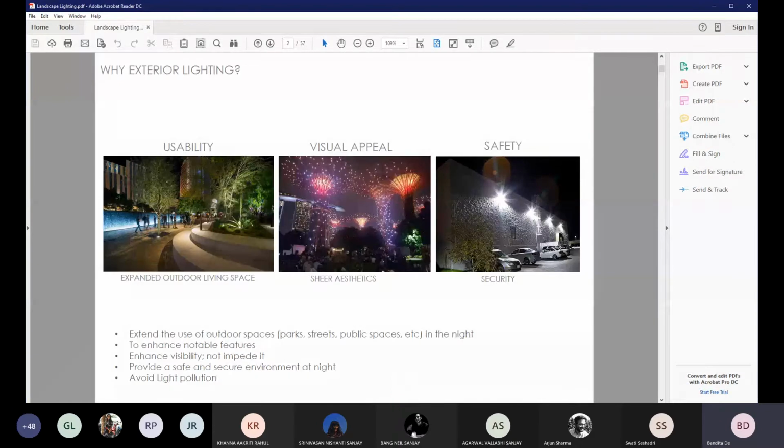So why exterior lighting? Very self-explanatory. Like how we use all our spaces in the day, the concept of designing our outdoor spaces is to expand the usage of those spaces in the night as well. Then obviously to visually enhance those spaces and at the same time provide the feeling of safety and security to the outdoor spaces.